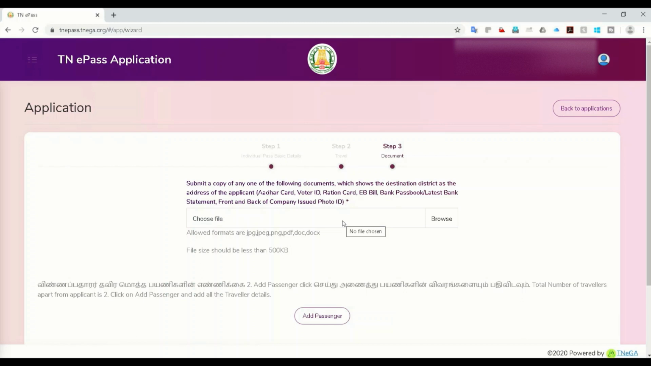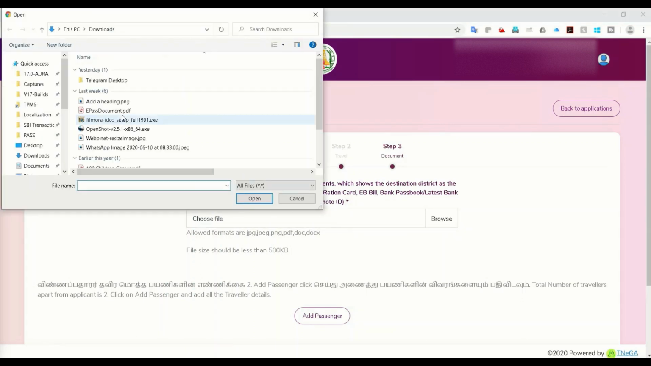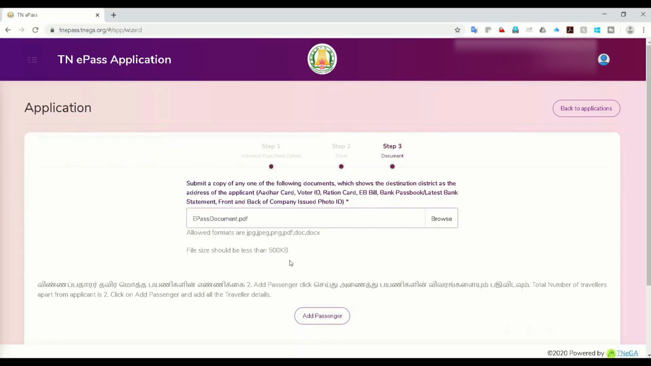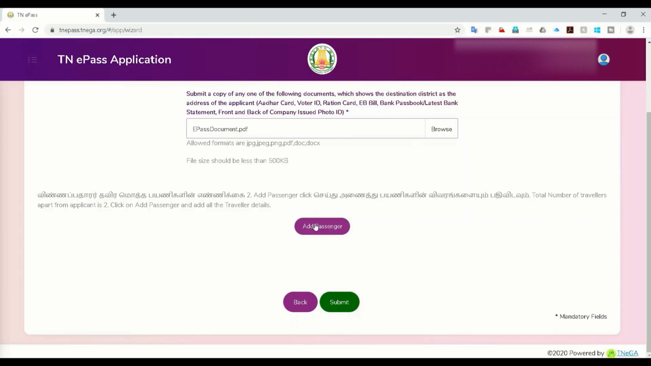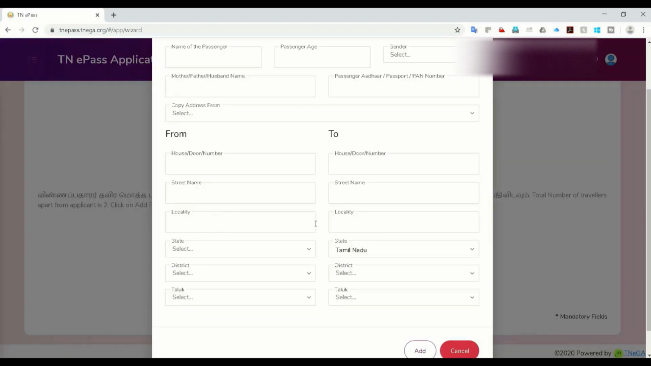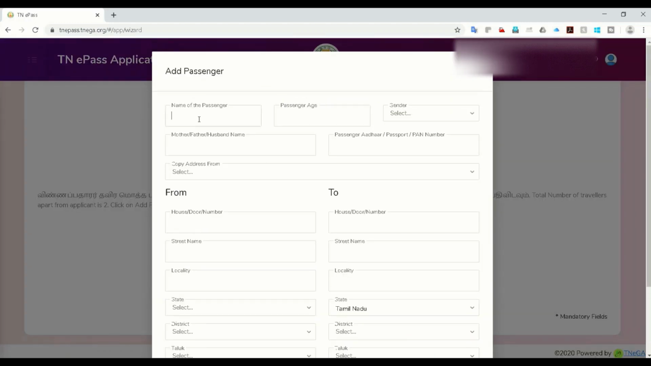Here again, I don't know why they are asking, but I still give the same document here. I have only one document kept here. This shouldn't be required, but it's asked, so let's give that. Now add passenger. Remember I said that we have listed two passengers. We need to add two passengers here. So I'll say relative one.